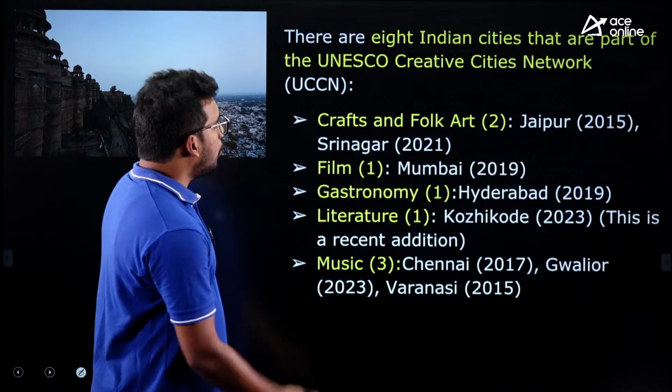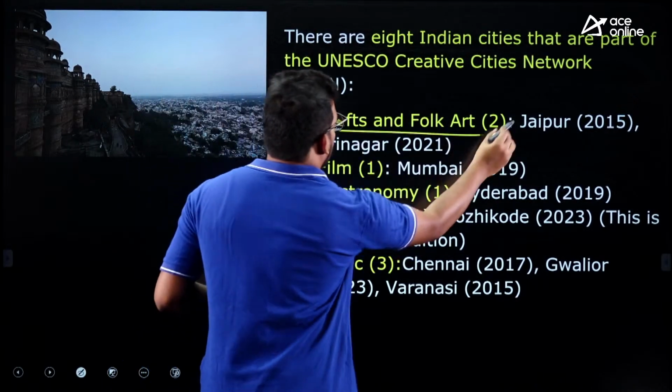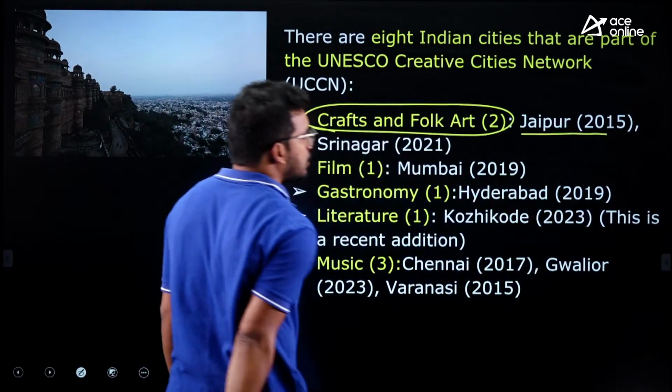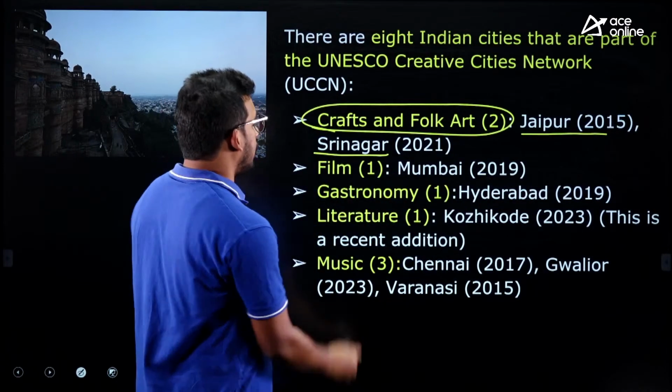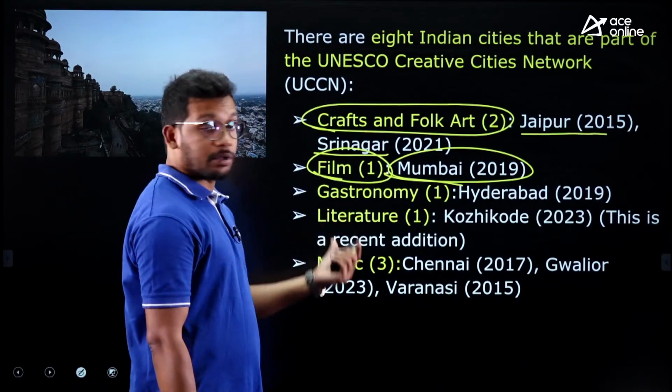Fine. Now we already have certain cities from India. Under crafts and folk art, there are two cities, Jaipur recognized in 2015 and Srinagar in 2021. Under film category, only one city is there, that is Mumbai, which is famous for Bollywood.